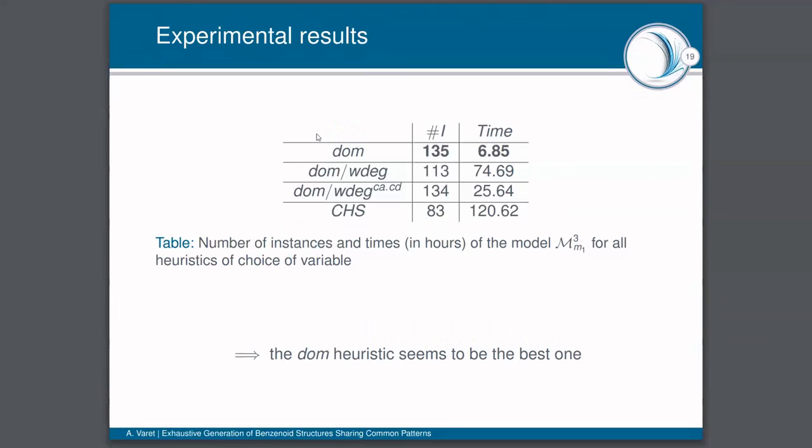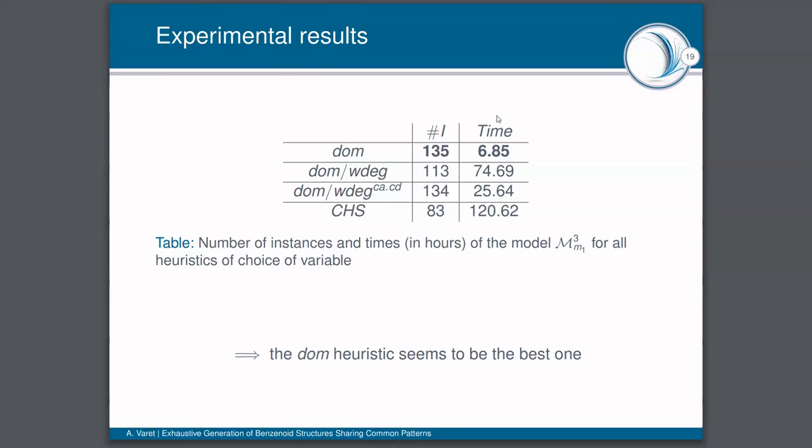So about experimentations, we chose to compare the three models used for solving the multiple pattern problem. And we tried to solve 135 different instances.